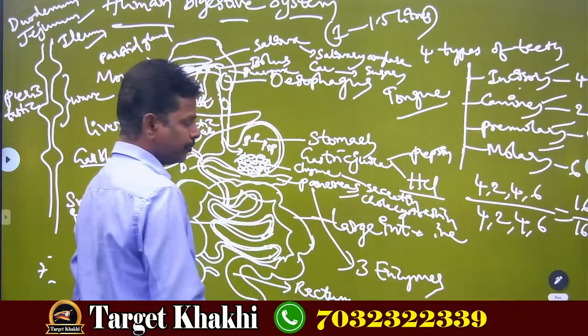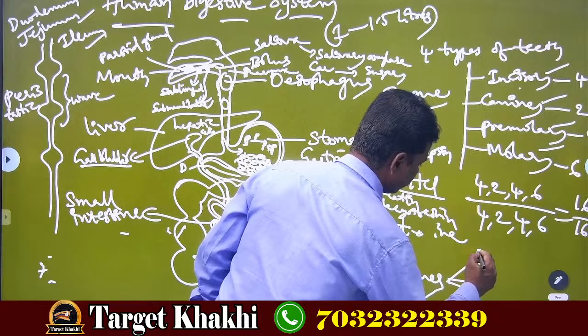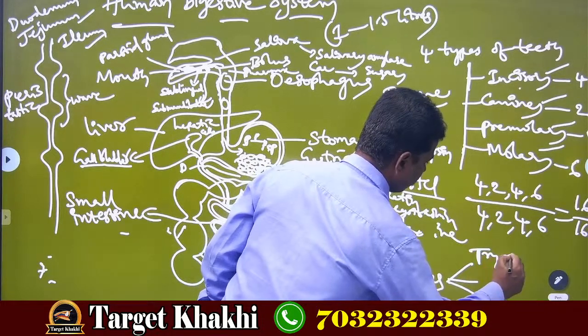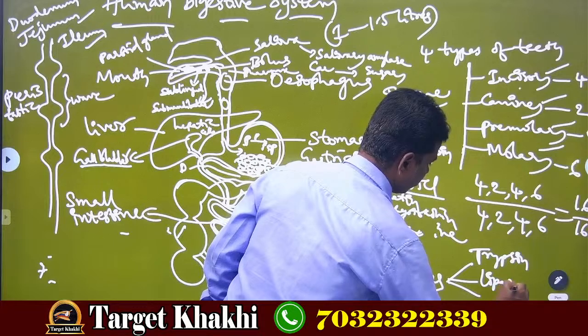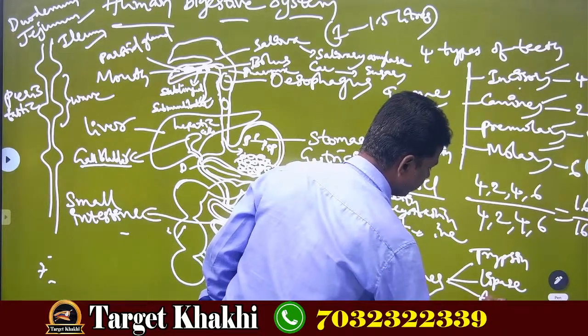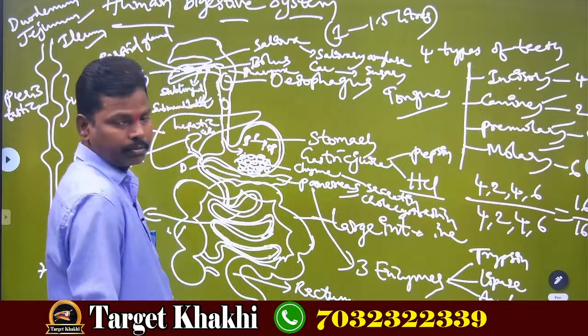They are pepsin, trypsin, lipase, and last one is amylase. Okay?